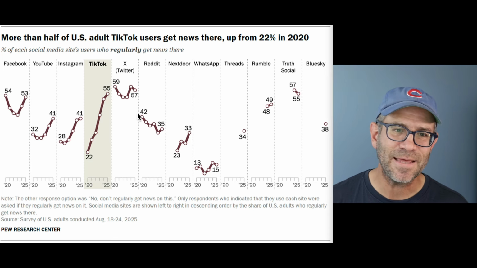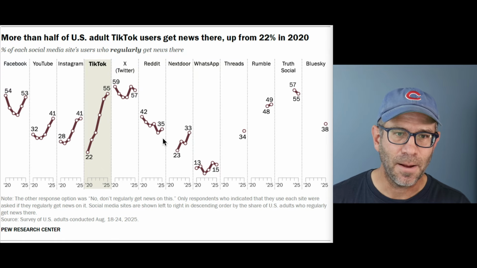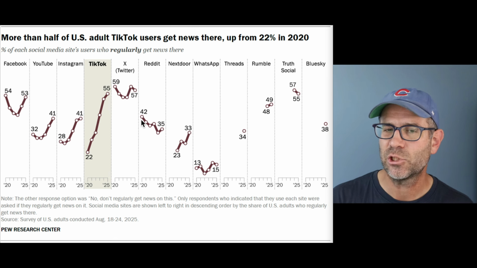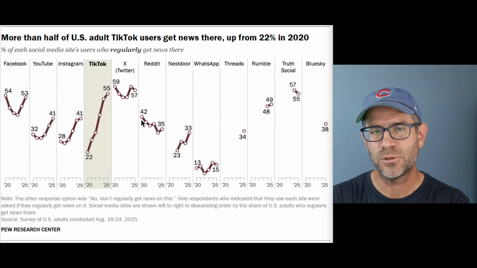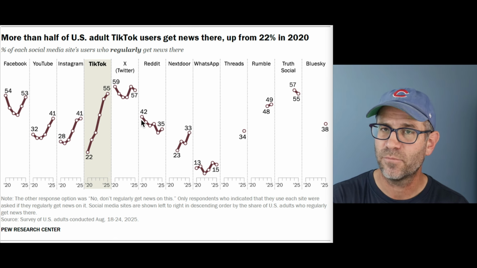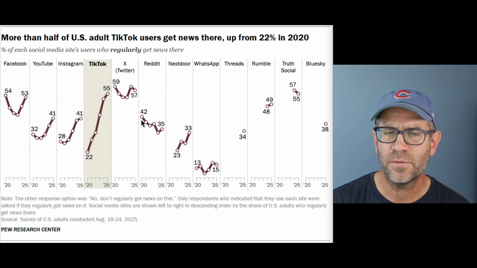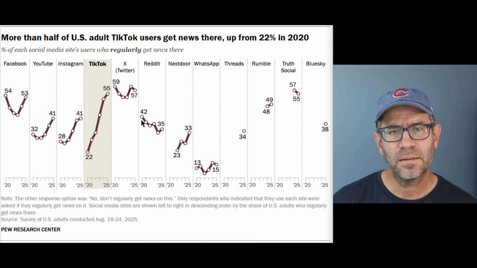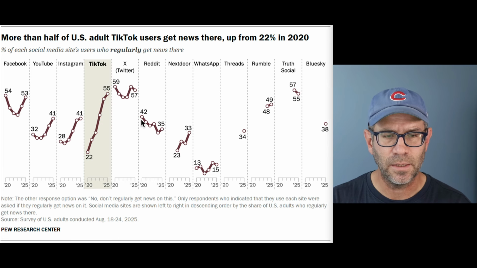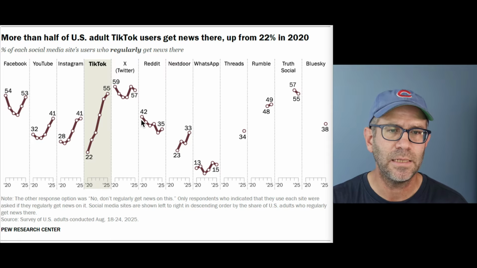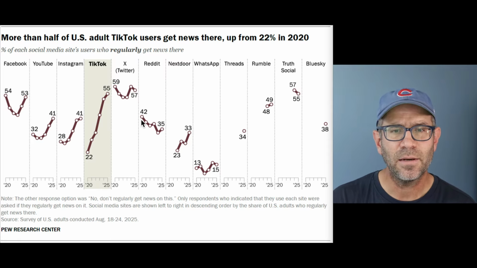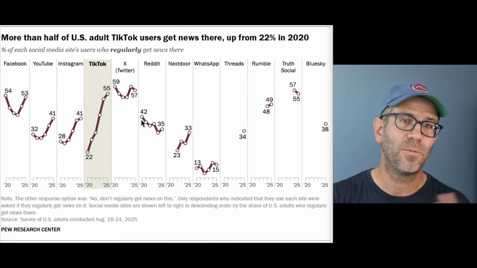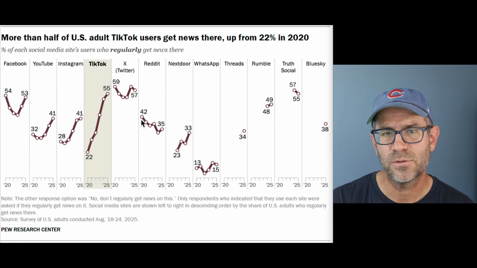So it seems clear to me that Reddit is in decline. I don't know what its overall market share is doing, but the percentage of Reddit users getting news from Reddit seems to be falling off. And so I wonder if that's kind of like a broader trend that people are seeing in Reddit. And also WhatsApp, very few people on the whole get their news from WhatsApp.